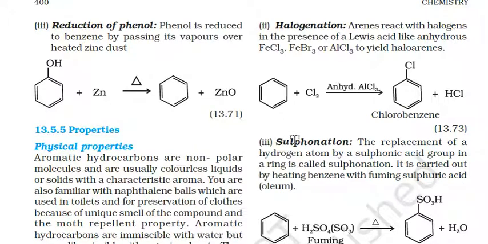Next is halogenation. Arenes react with halogens in the presence of a Lewis acid like anhydrous FeCl3, FeBr3 and AlCl3 to yield haloarenes. Here benzene is treated with a halogen in the presence of anhydrous AlCl3 to form chlorobenzene plus HCl.